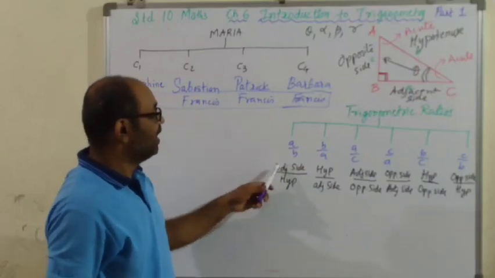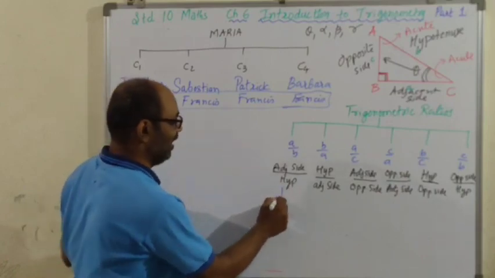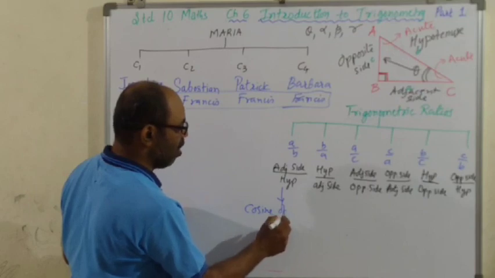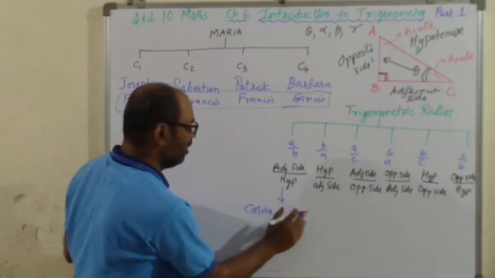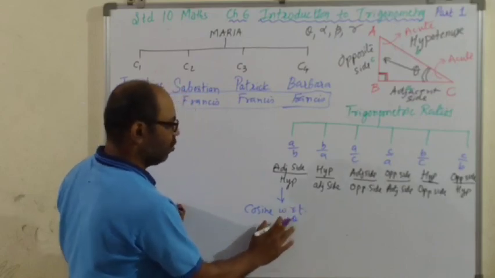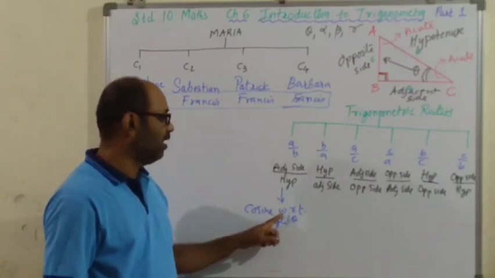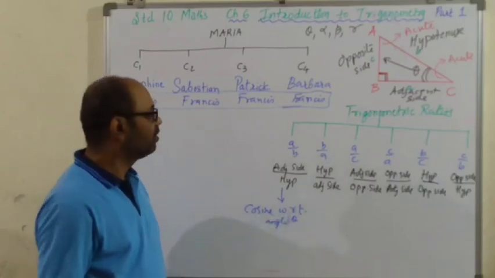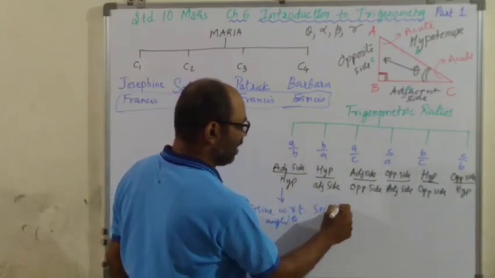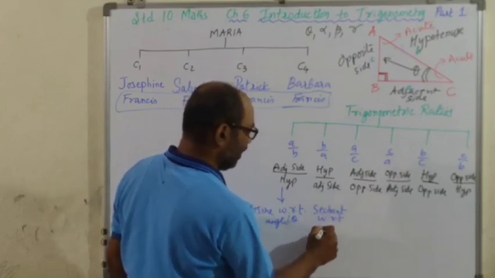अब ये adjacent side upon hypotenuse, उसको नाम दिया गया cosine with respect to angle theta. इतना नंबर नाम दिया गया with respect to. चलिए, ये हाइपोटेनियस ऑफ एजेस सेक्टेंट, उसका नाम दिया गया secant with respect to angle theta.